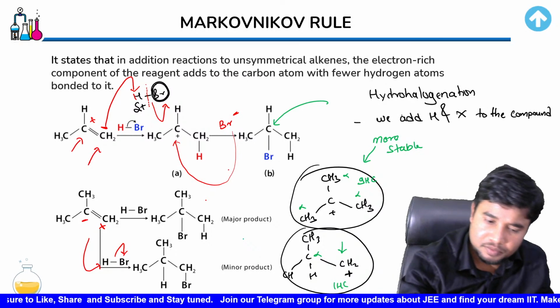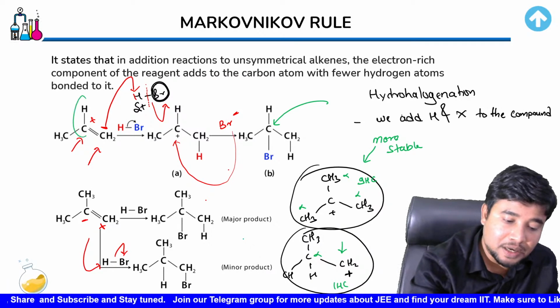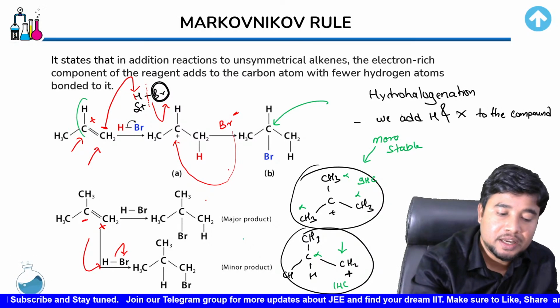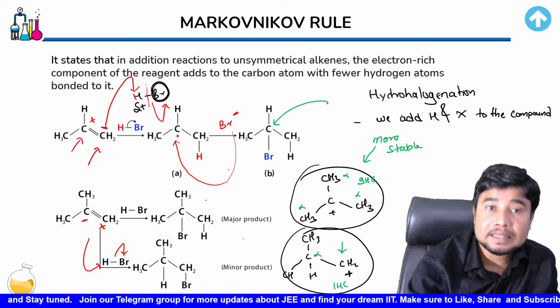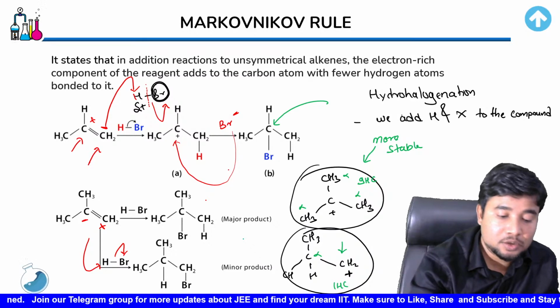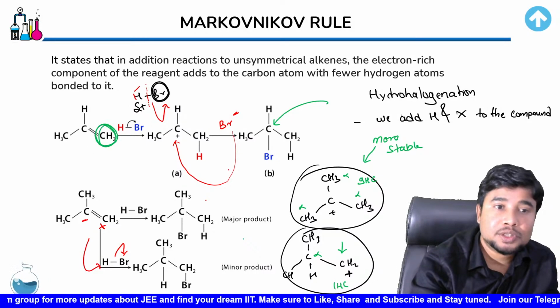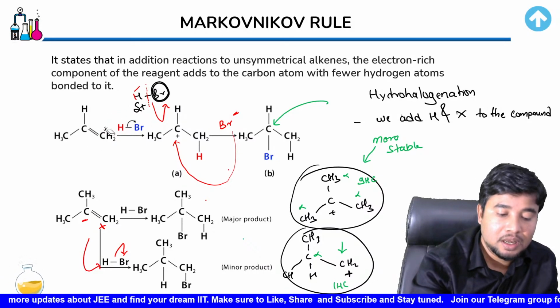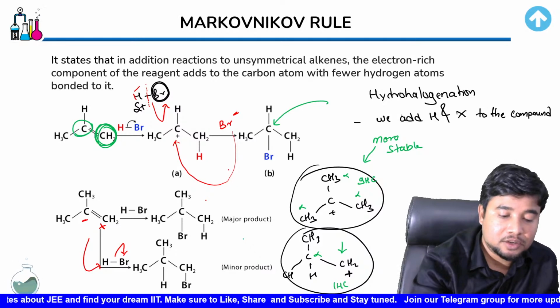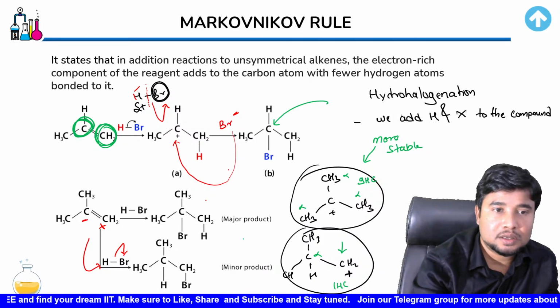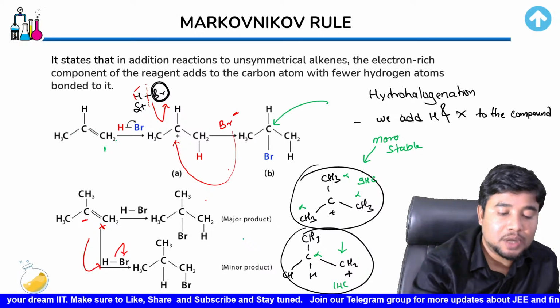So here, observe that the place where bromine has been attached is the one having fewer hydrogens. There are two options that we had initially. The first option was having a hydrogen attached over here and a halogen attached over here, and the second option was having a halogen attached over the other carbon. In the first carbon, you have two hydrogens.